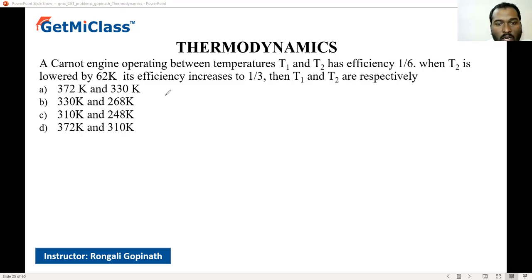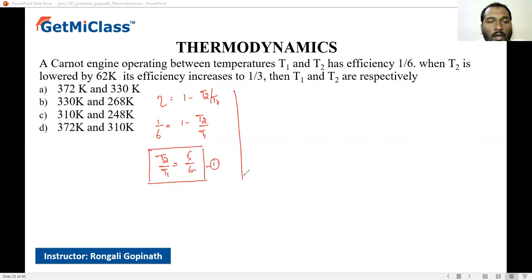Okay, the efficiency of a Carnot engine is given by eta equals 1 minus T2 by T1. T2 represents the temperature of the sink, and T1 represents the temperature of the source. So the initial efficiency is 1 by 6, which is 1 minus T2 by T1. These are the initial temperatures. Or T2 by T1 is 5 by 6. This is our first equation.